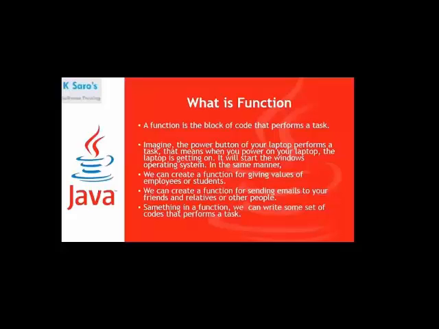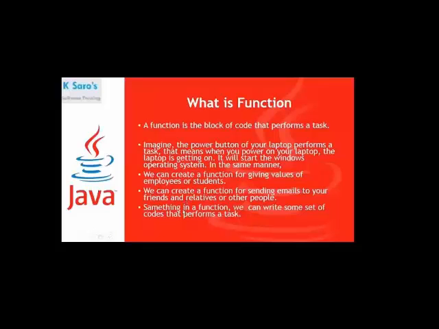In the same way, for employee details, such as employee code, employee name, basic salary, allowance, contact number, date of birth, and other details, if you want to give the values of the employees, we need to create a function. In the same way, we can create a function for sending emails to your friends, relatives, or other people.